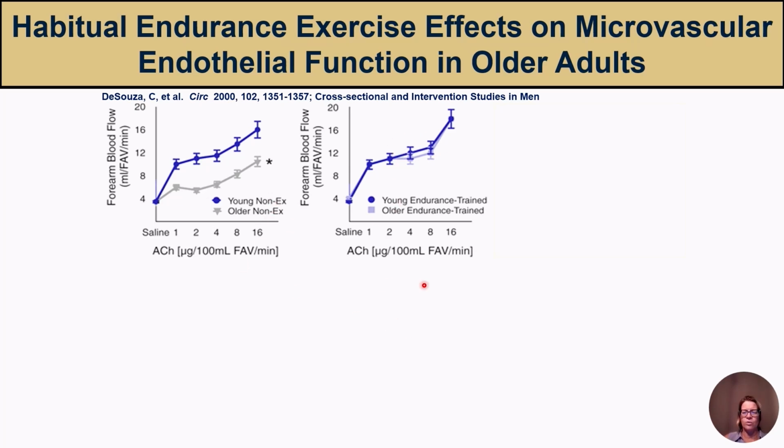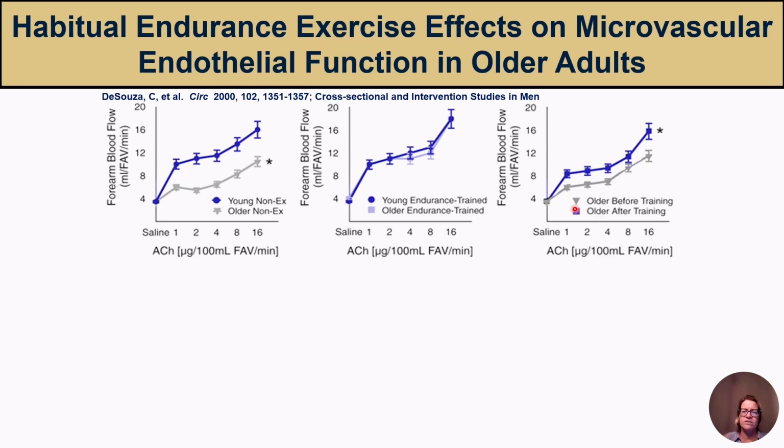Next, he took the older sedentary males and had them participate in a 12-week moderate intensity exercise training program involving primarily brisk walking. The forearm blood flow response to acetylcholine was measured before the training, which is going to be in the gray here, and then following the 12-week training program, which is going to be in the blue. These older males showed an improvement in their forearm blood flow response to acetylcholine, demonstrating that they can improve their microvascular endothelial function, and indeed brought them up to levels of those older males that had been training most of their life.